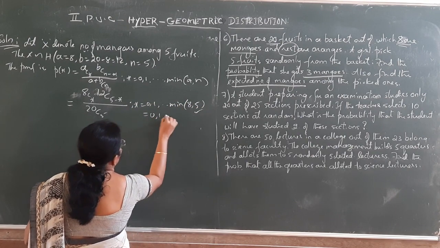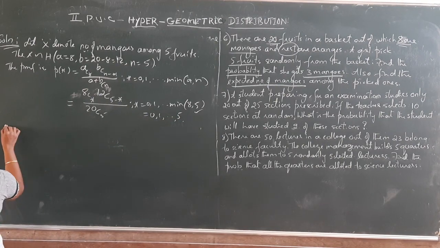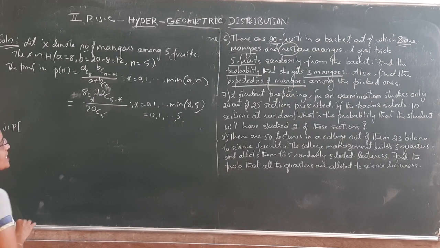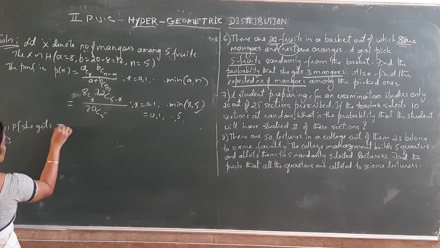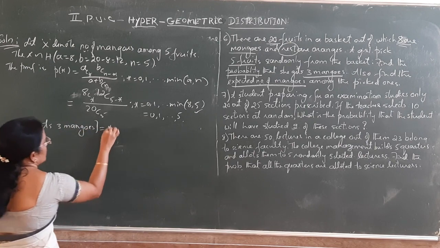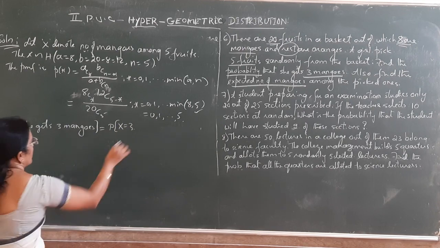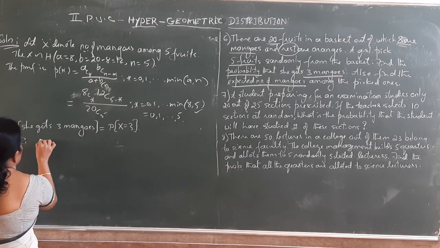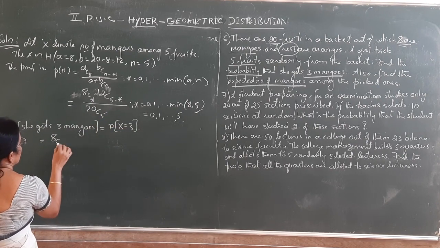So you can write 0, 1, 2 up to 5. This is how to write the probability mass function. Then first question: the probability that she gets 3 mangoes. Probability that she gets 3 mangoes is equal to probability of X equal to 3, which is equal to, putting 3 in the probability mass function,